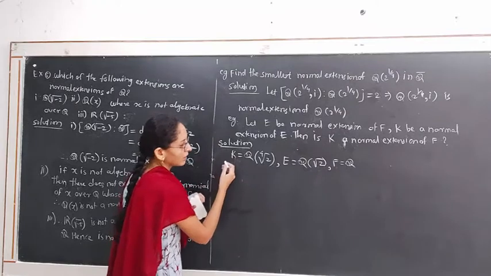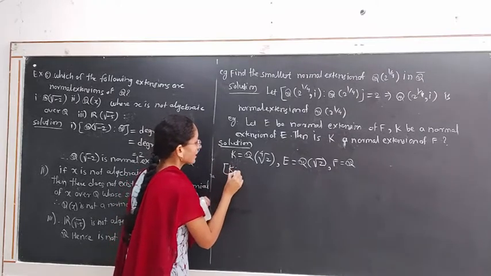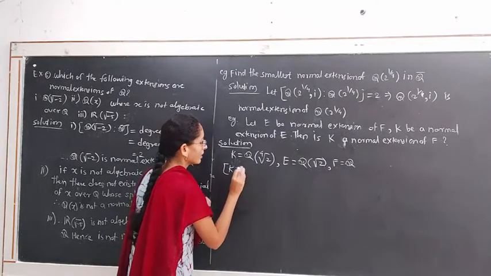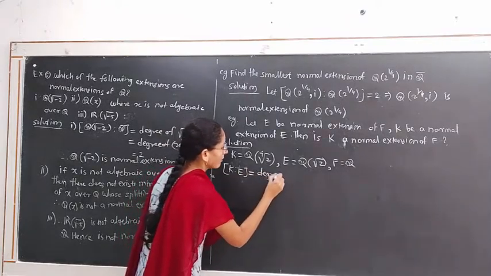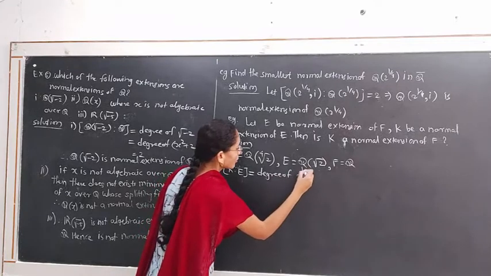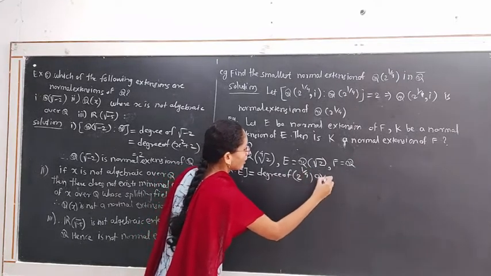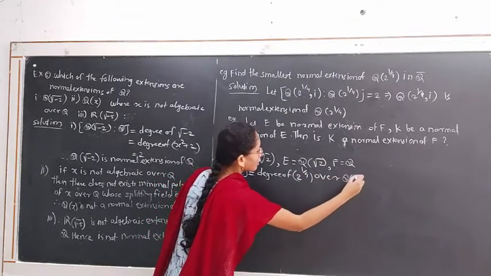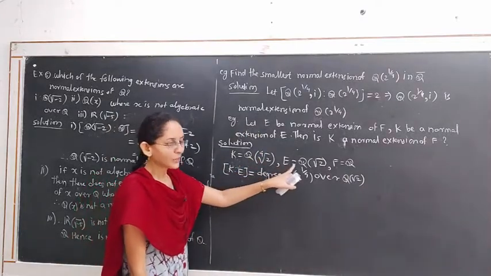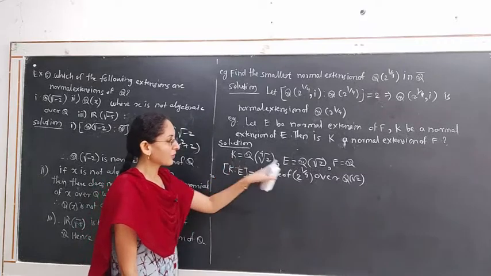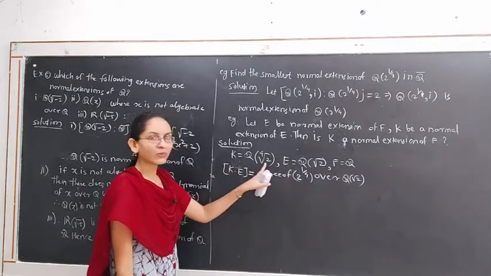Then the degree of extension K over E is equal to the degree of 2 raised to 1 by 4 over Q root 2. As the element 4th root 2 is an algebraic element over E, the degree of extension of K over E is equal to the degree of this algebraic element.